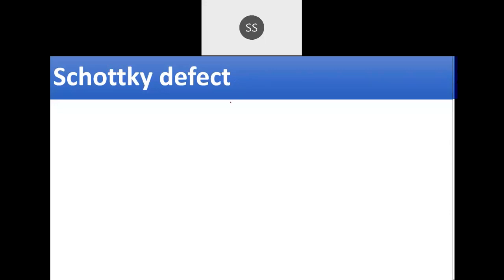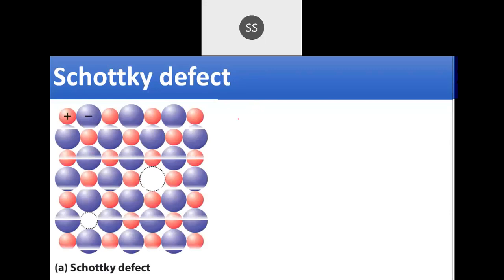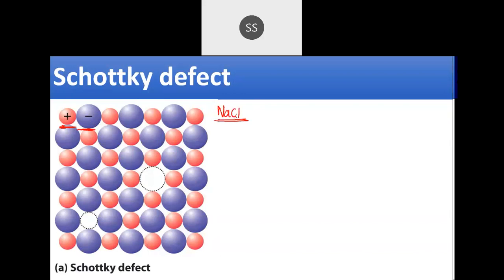Now, in which kind of crystal system will this defect be observed? Usually they say if the cation and anion size is almost similar, this defect is seen in those crystals. For example, sodium chloride. If you talk about sodium and chlorine size, it's almost similar. I am not saying exactly they are the same, but if they have almost similar size, then this defect will be seen.